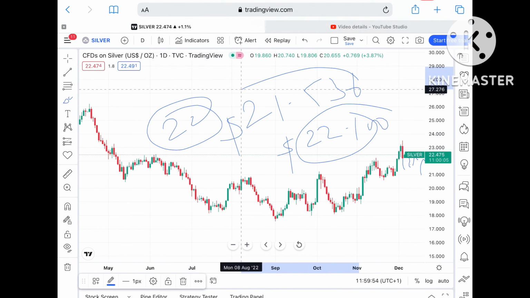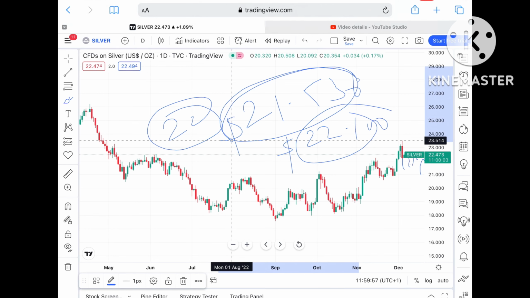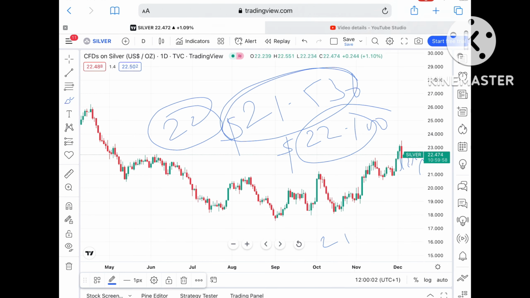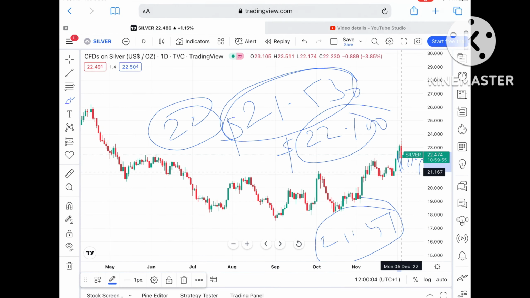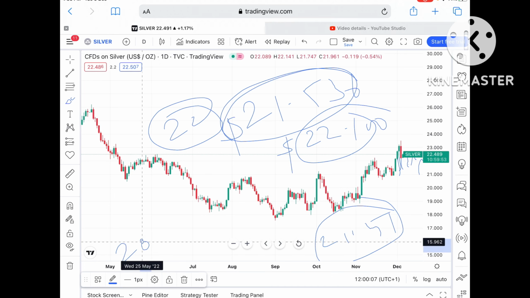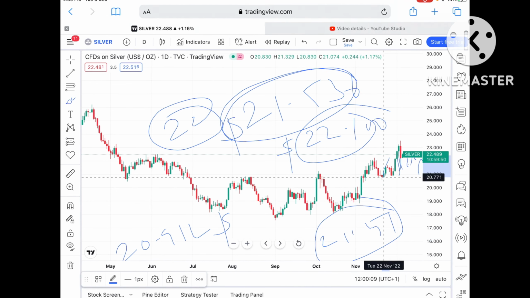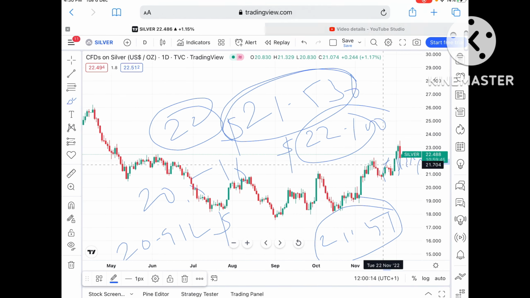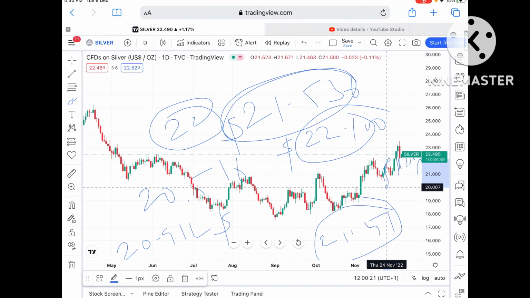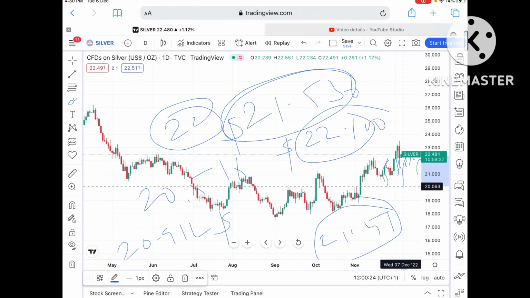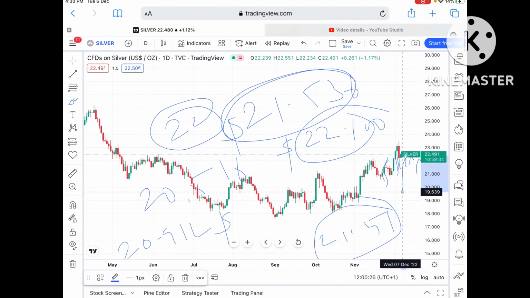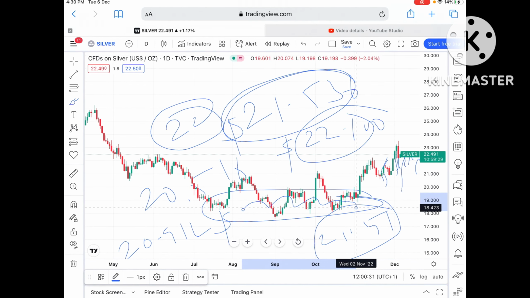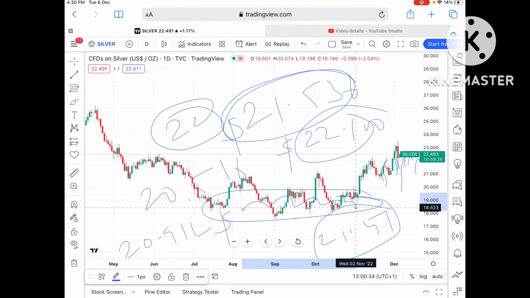And if that level didn't sustain, then it can touch a level of around $21.536, and from there it can touch a level of around $21.251. Suppose the price goes below that level, then it can touch a level of $20.912, and from there it can move further low towards a level of around $20.516. Okay, and if the price moves below that level, then it can touch a level of around $20.063, and then further low if the price didn't sustain this level, because these are zones which have already been tested here and are weak supports, so chances are very high that it can move further down.